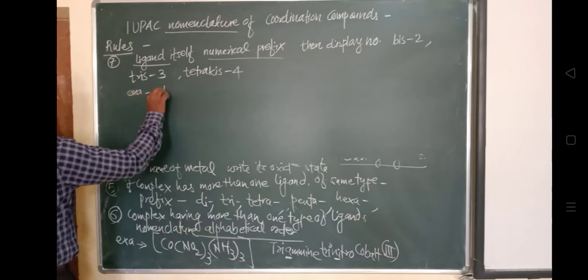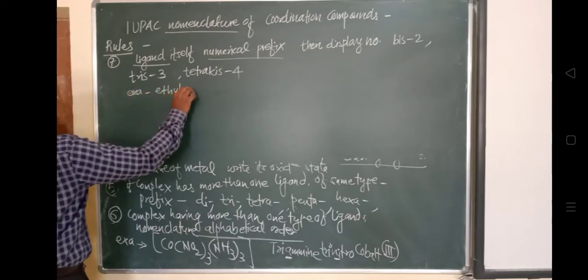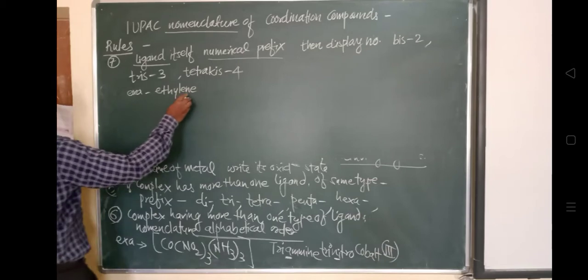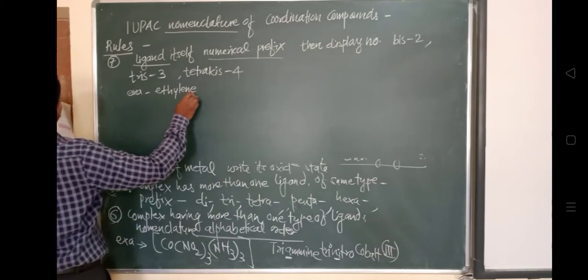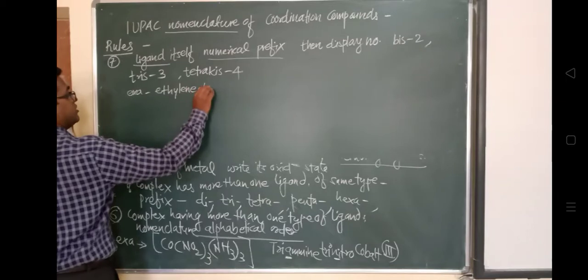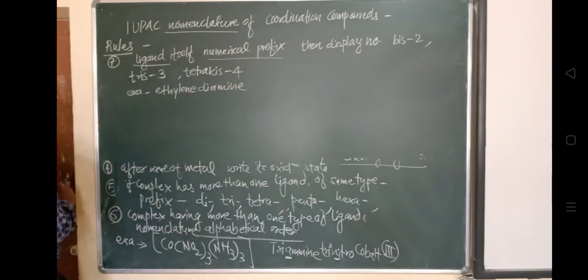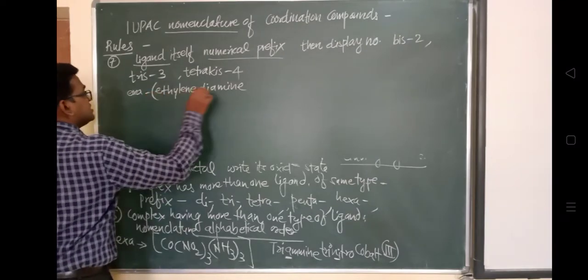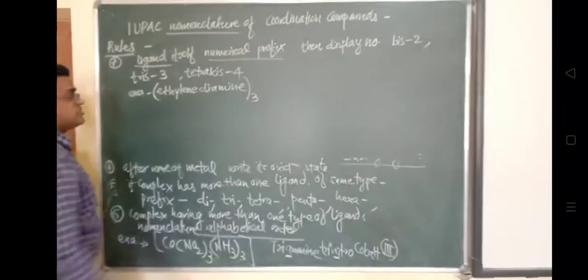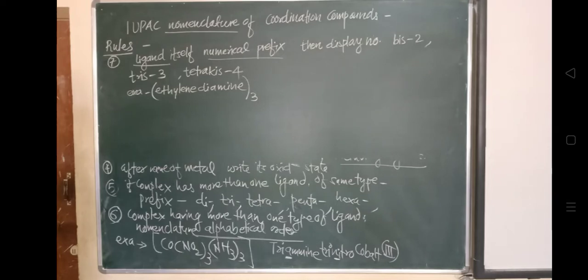So have a look at this. Suppose there are 3 molecules of ethylene diamine. It is difficult because there is already a numerical prefix, as well as di is present here. So how do we give the nomenclature in such a case? This is written as en3.